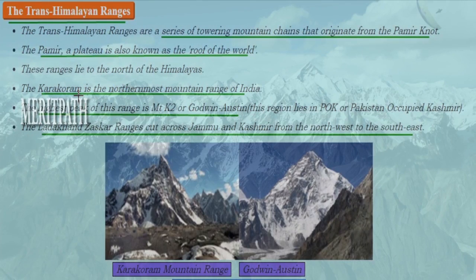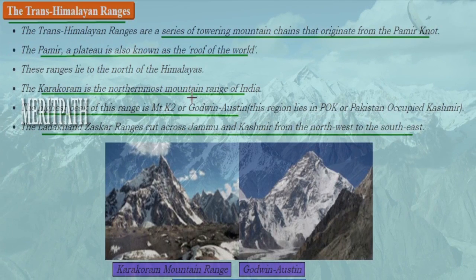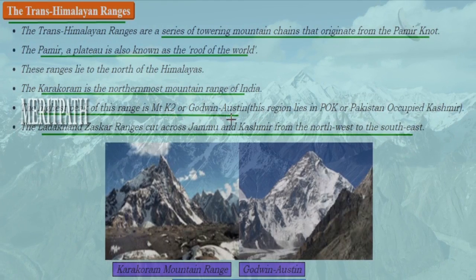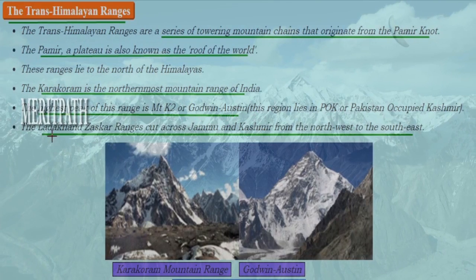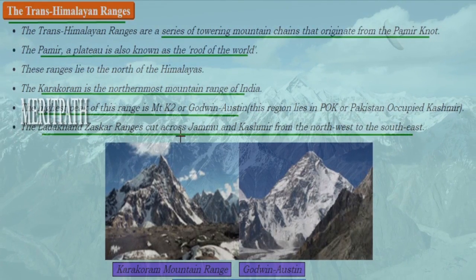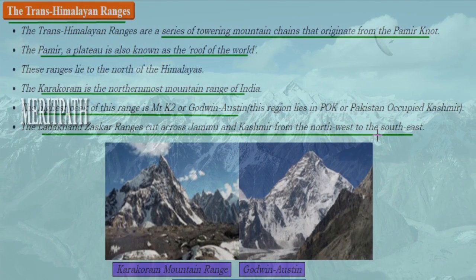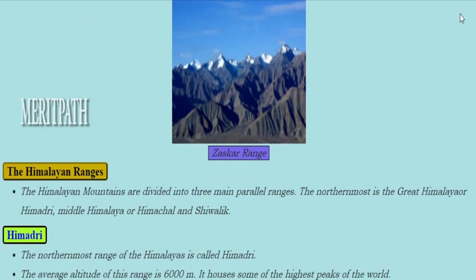This lies in the north of the Himalayas, and there is something called Karakoram. This is the northernmost mountain range of India, and the highest peak of this mountain range is known as Mount K2 or Godwin Austen, and this region lies in Pakistan occupied Kashmir. There are also Ladakh and Zanskar ranges which run across Jammu and Kashmir from the northwest to the southeast. So in this image we see the Karakoram mountain range and the Godwin Austen mountains.